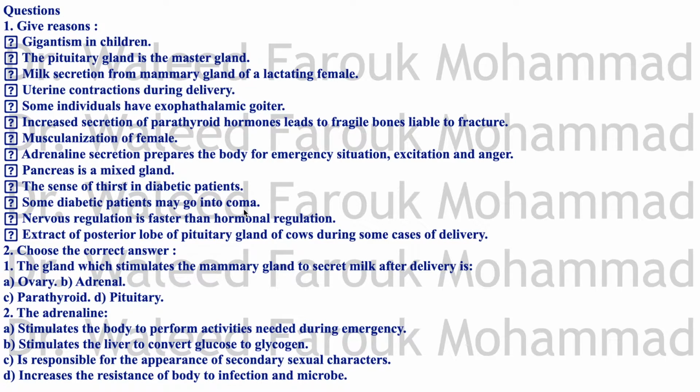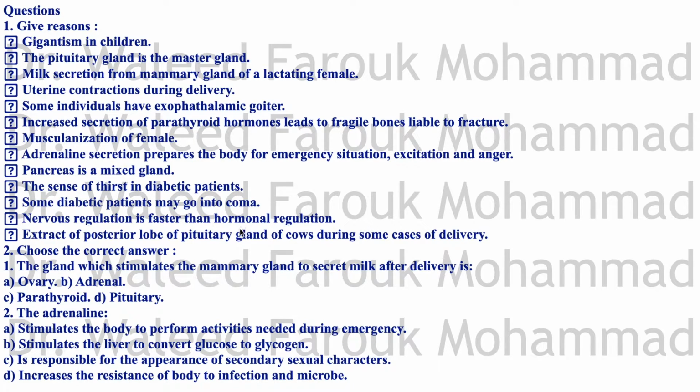But also there is another type of coma in diabetic patients in which the patient took too much insulin or took the insulin shot and did not eat. This is the opposite of the first case, in which there will be hypoglycemia. I mean, glucose levels will go down in the body, and the brain will not tolerate this, and this will lead into coma. So coma in diabetic patients, either by excess insulin or missed insulin dose.